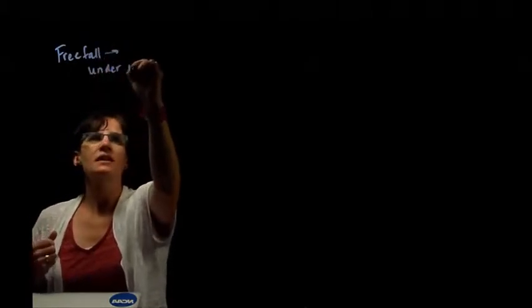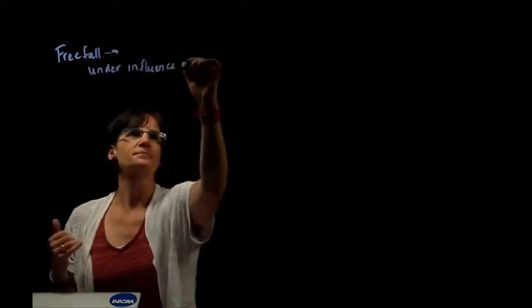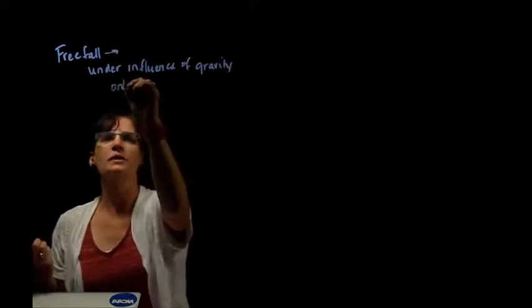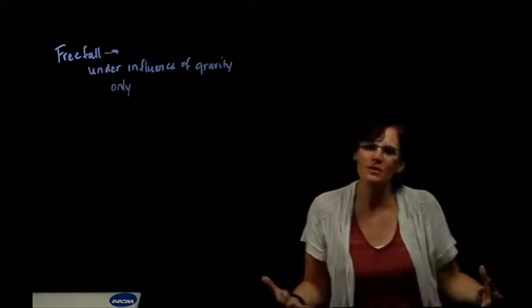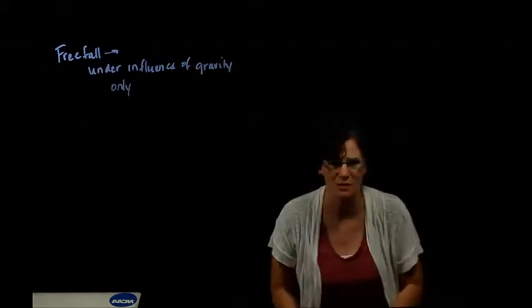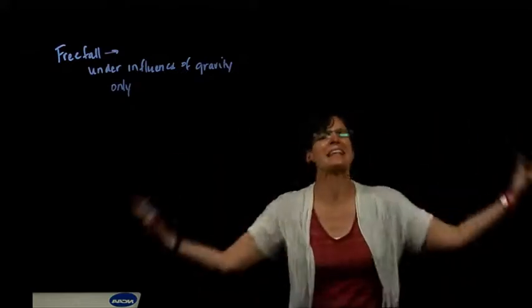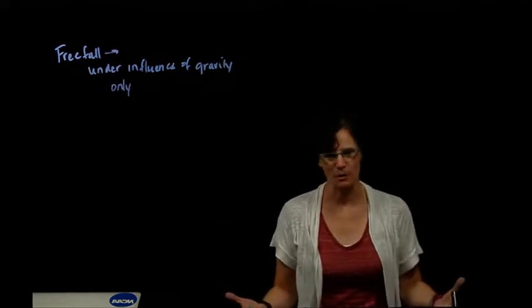So, what is free fall? Free fall is defined as an object under the influence of gravity only. So, nothing else is affecting its motion other than gravity. So it's falling freely in the air. Now, typically we think of falling as heading towards the ground. But in this case, falling freely in the air just means it's in the air, and gravity is the only thing affecting its motion.